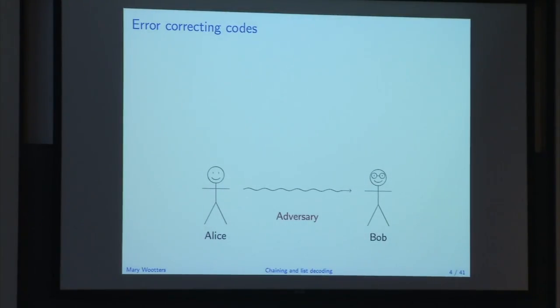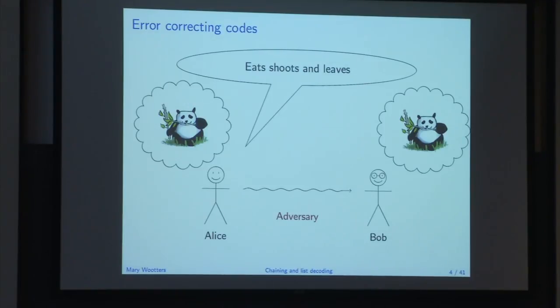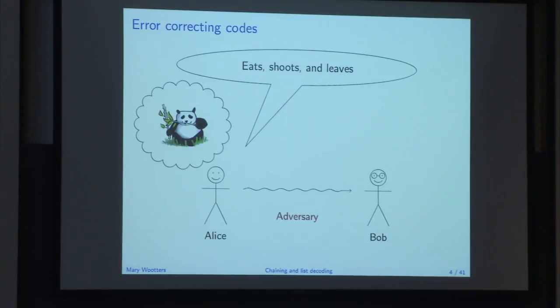So for example, suppose that Alice wants to send Bob a message about panda bears, and she wants to inform Bob that panda bears eat bamboo shoots and leaves. So she says "eats shoots and leaves," and Bob gets the message, right? This is fine, except now when there's adversarial corruption, even just a little bit of corruption can change the meaning of this message a lot. If the bad guy goes and puts in some commas, Bob gets the wrong idea. He thinks about maybe a panda bear who eats as in a hamburger, shoots as in a gun, and leaves as in skedaddles, which is not what Alice meant to say.